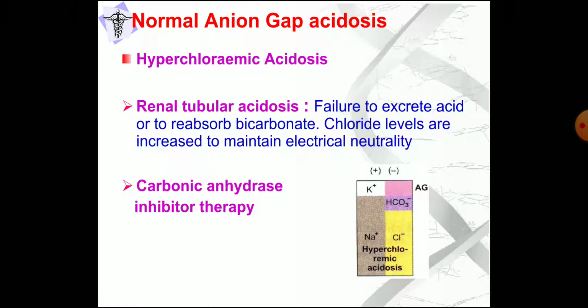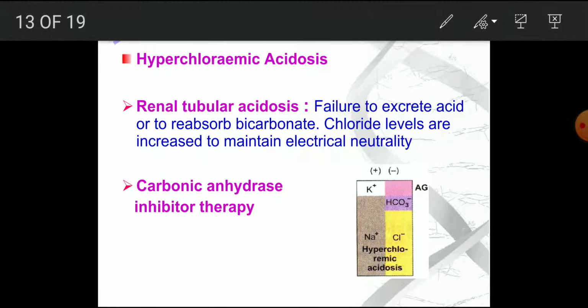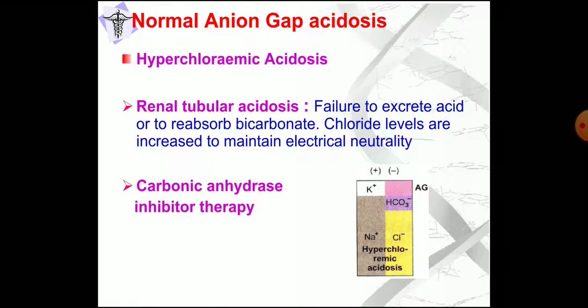Then hyperchloremic acidosis, that is due to renal tubular acidosis, failure to excrete acid or to reabsorb bicarbonate. So the chloride level is increased to maintain electrical neutrality. When there is less bicarbonate reabsorption, the chloride will be increased to maintain the normal electrical neutrality. Then that is the carbonic anhydrase therapy, so there won't be production of bicarbonate.